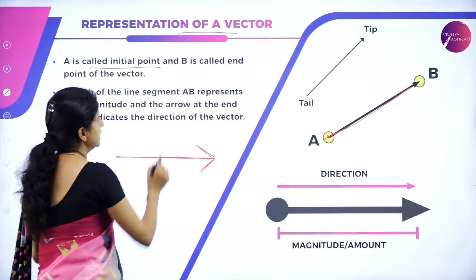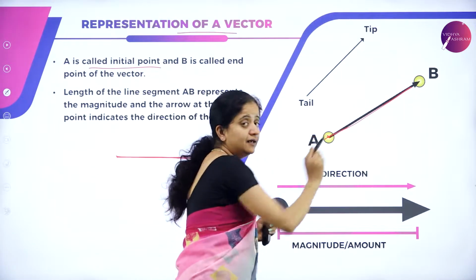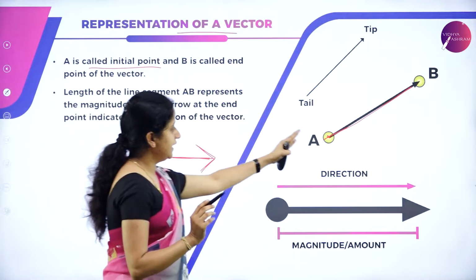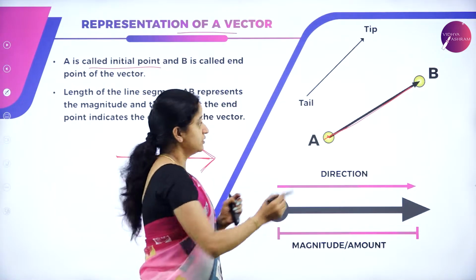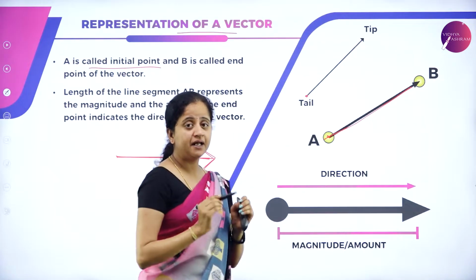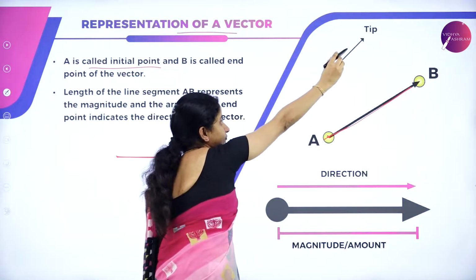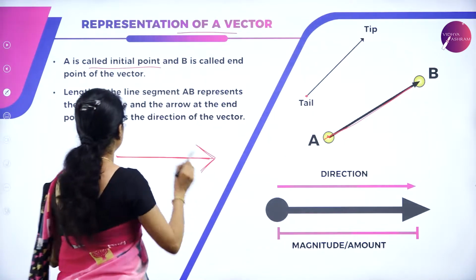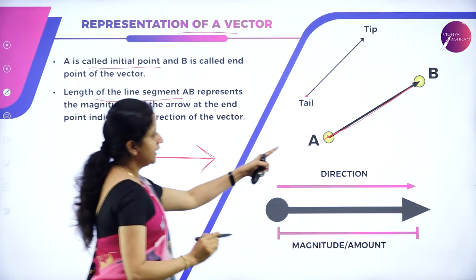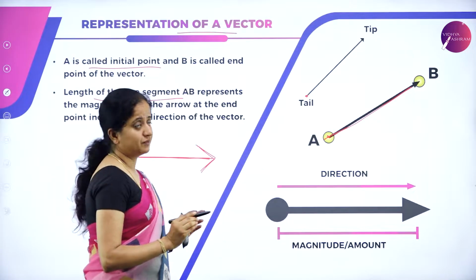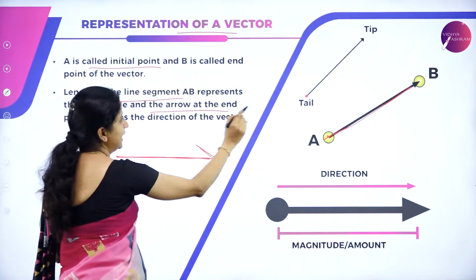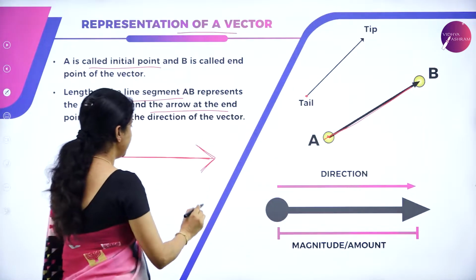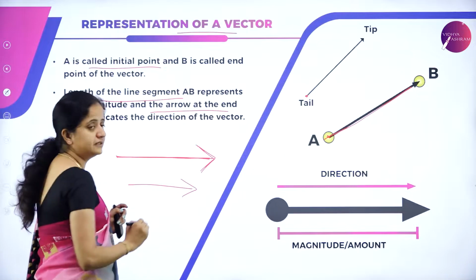A is the initial point and B is called the end point. It is also called the tail and tip. So the initial point is named the tail and the final point, or the end point, is called the tip. As I told, the length of the line segment AB represents magnitude and the arrow mark at the end represents the direction. So the representation of a vector is through this symbol.